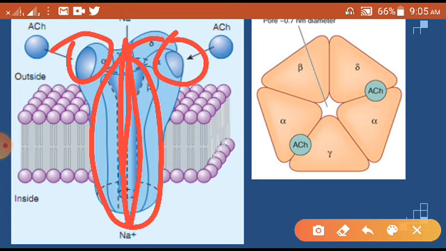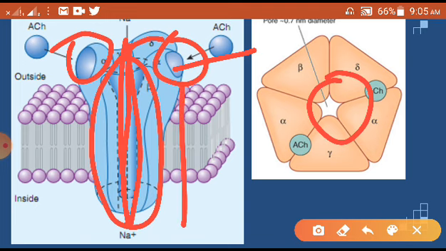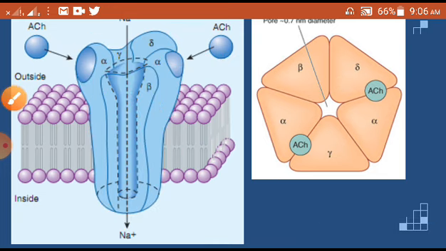Once the agonist binds on the agonist binding site, the receptor will open, this 0.7 nanometer diameter pore will open and the sodium will come in. In various cases it may be the potassium channel, the chloride channel, or the calcium channel, right. But here the example is shown for the sodium channel. Understood?